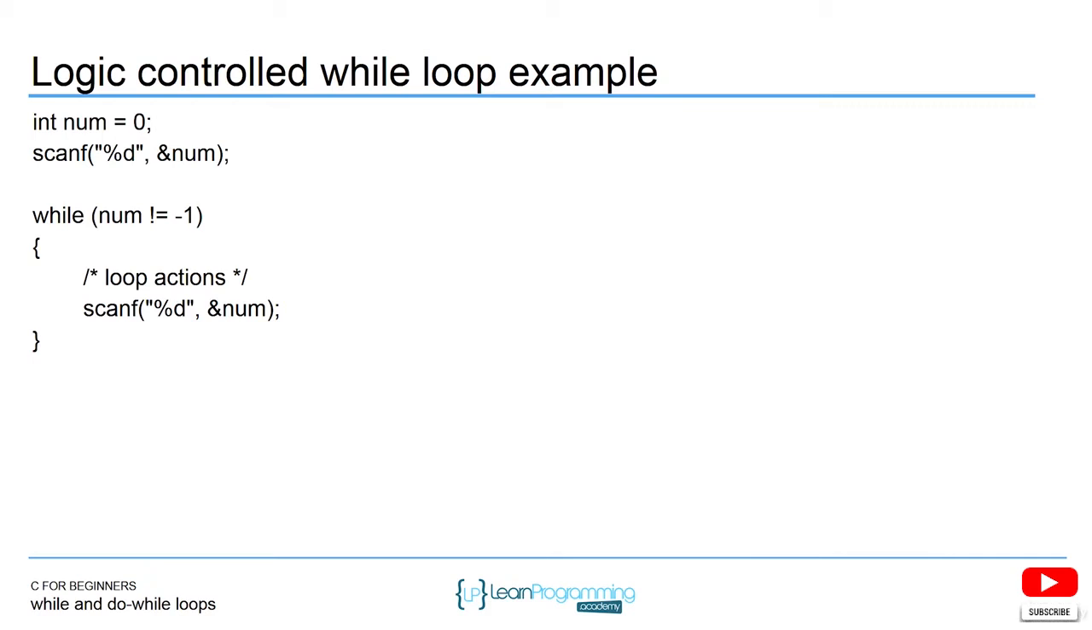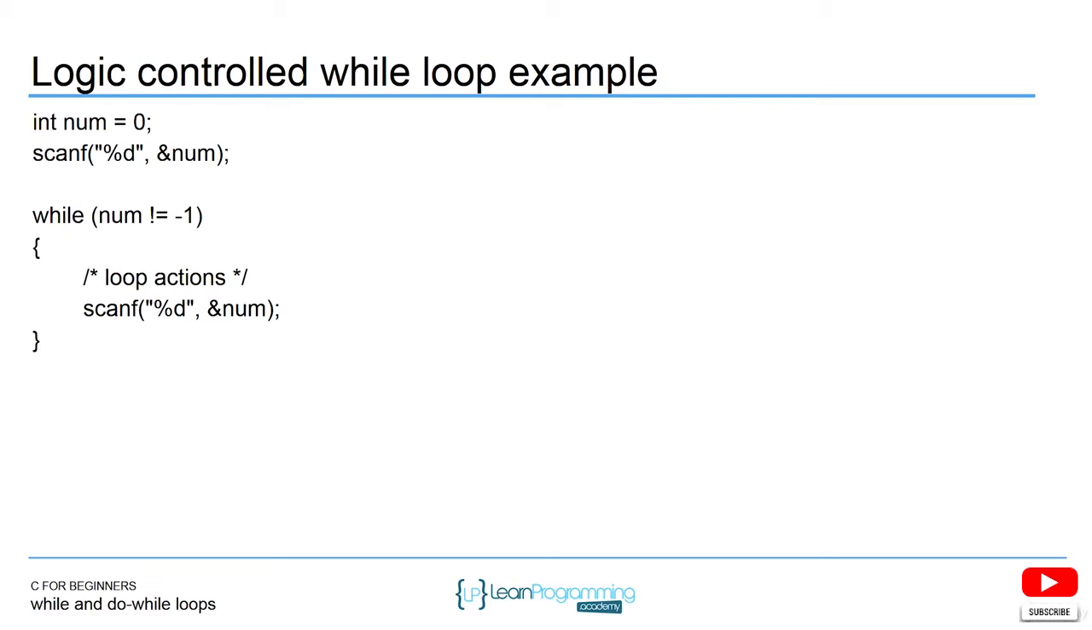It all depends on the input from the keyboard. And this is called a sentinel control loop. It's not counter controlled. It's based on logic and a variable that can change. So while num is not equal to -1, and then num gets stored the value that we enter on the keyboard. If the user never enters a -1 on the keyboard, then this loop is never going to exit.